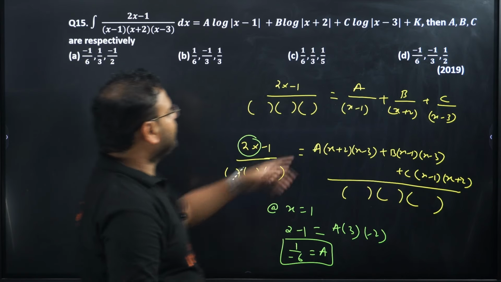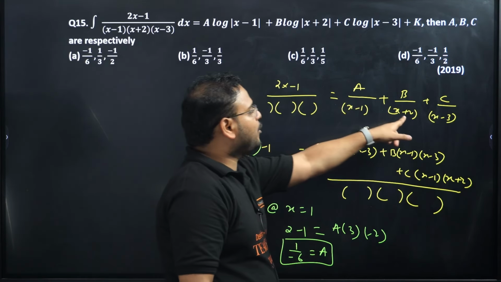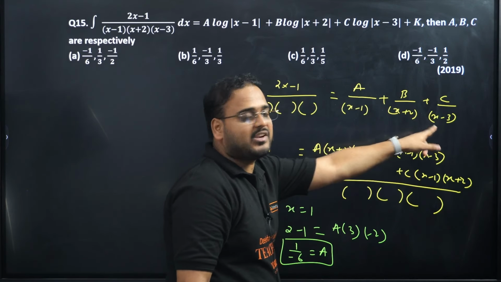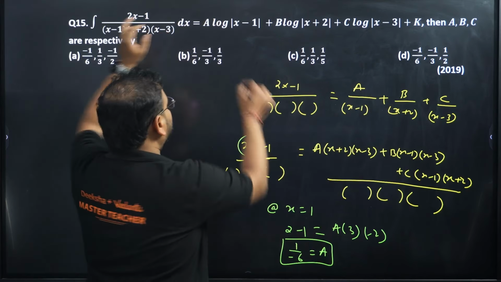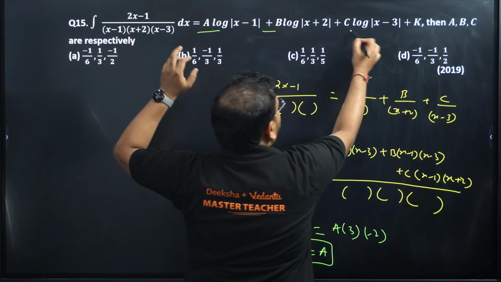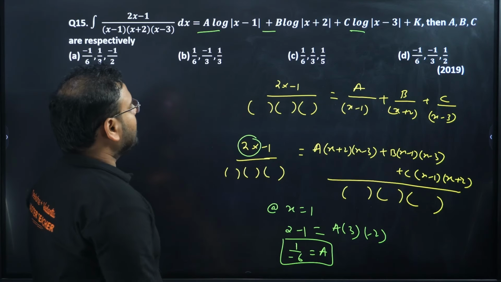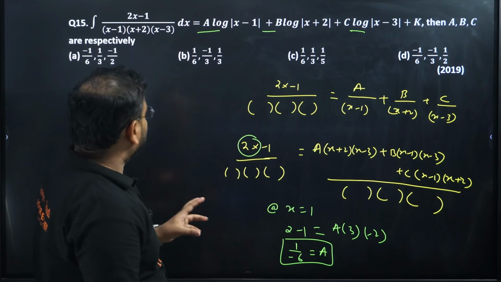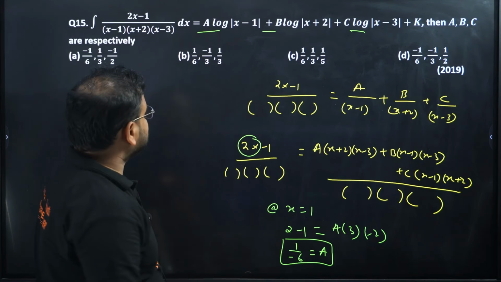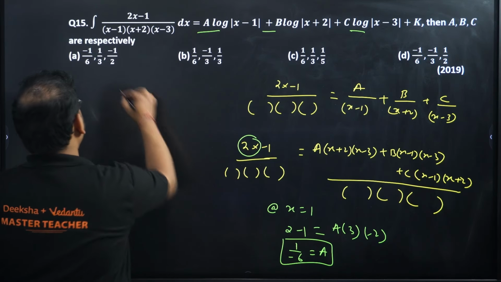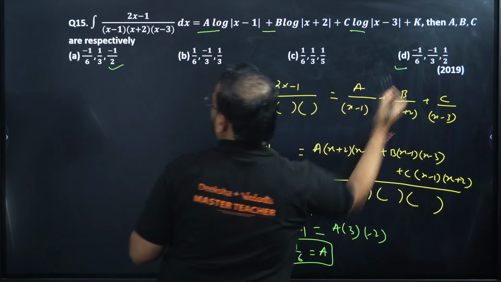Okay, so if you integrate this now, you'll get log of x minus 1, log of x plus 2, and log of x minus 3 with the coefficients a, b, c. Same thing is given over here, a, b, c with the log of x minus 1, x plus 2, and x minus 3. So basically they're asking the value of a. So a is coming as minus 1 by 6. So we have two options, either this or this.